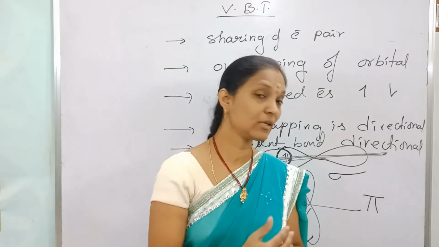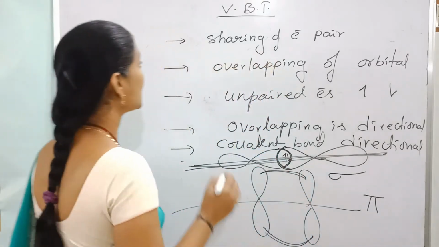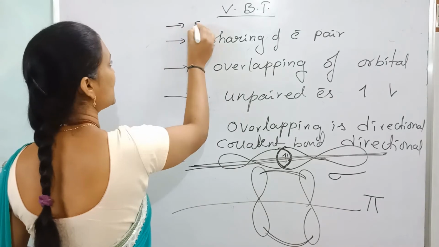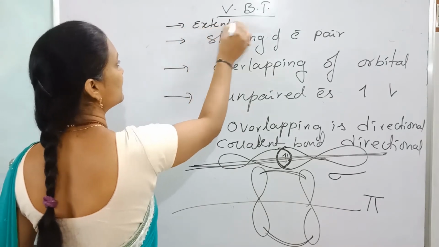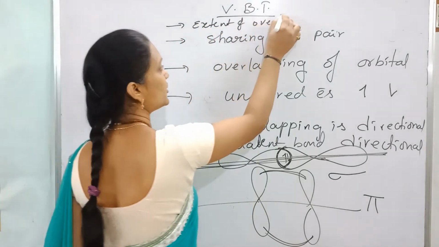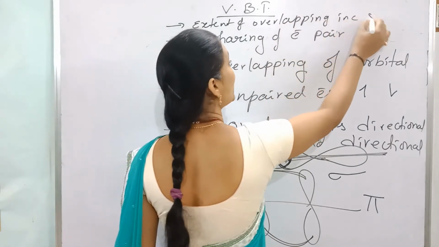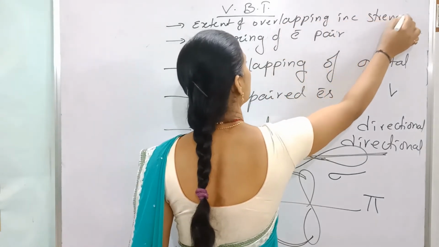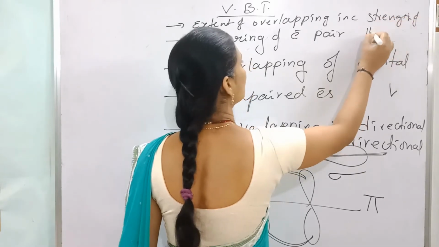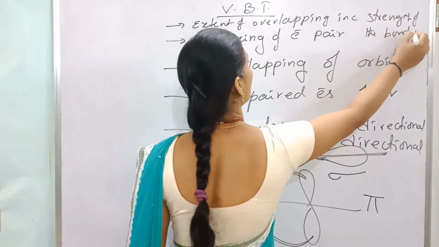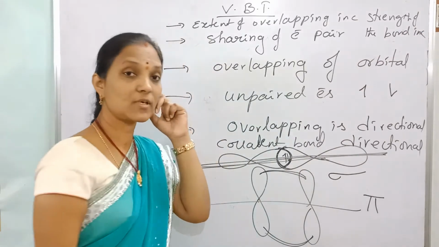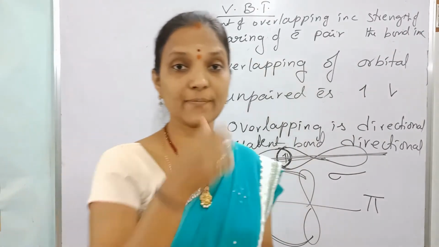Now next statement. As the extent of overlapping increases, the strength of the bond also increases. So what are the postulates of valency bond theory?